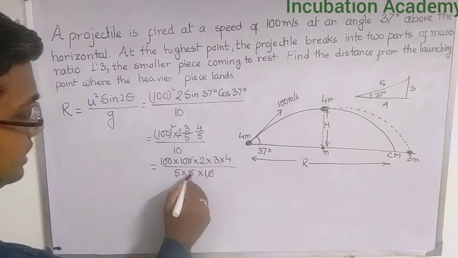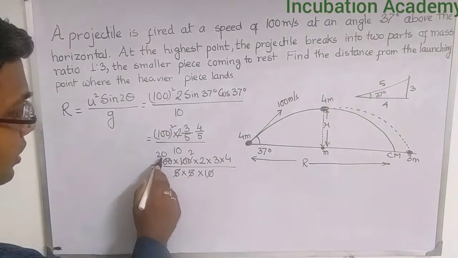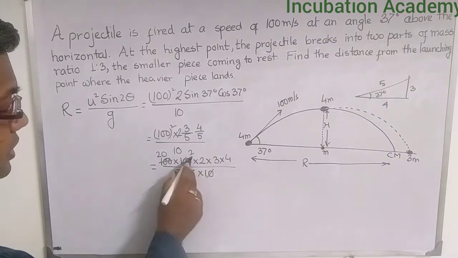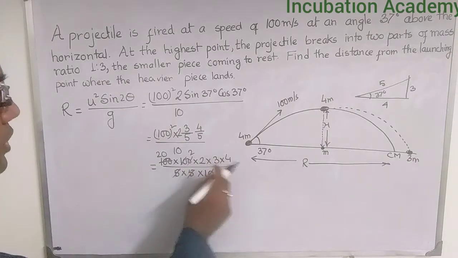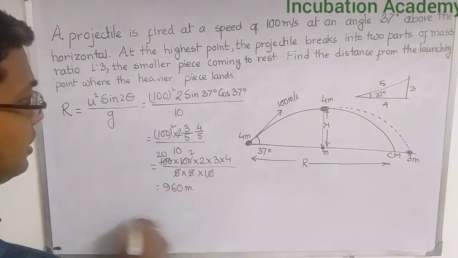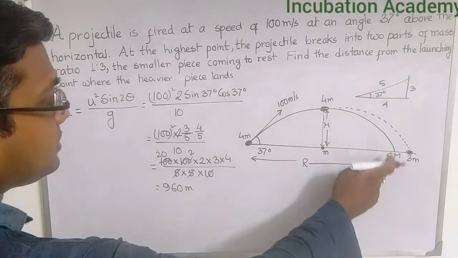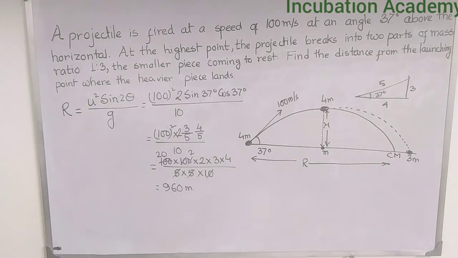The zeros cancel out, and it becomes 20 into 2 is 40, 40 into 2 is 80, 80 into 3 is 240, 240 into 4 is 960 meter. So the center of mass strikes the ground at a distance of 960 meter from the launching point.